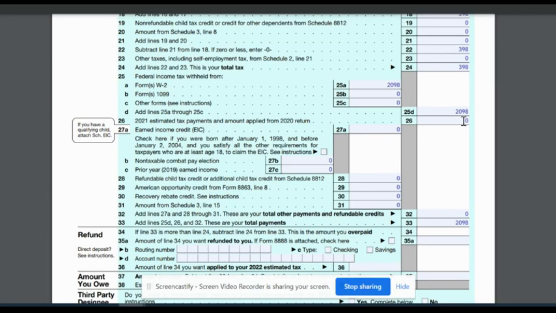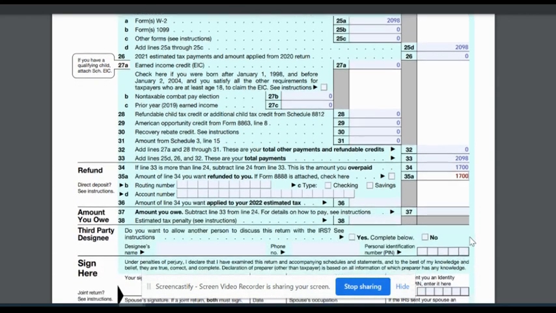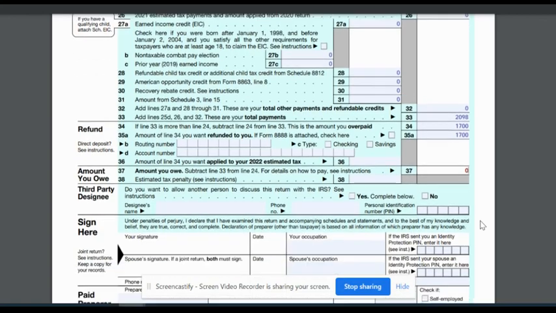And that'll give us 1,700 overpaid. This is the amount that this person overpaid in taxes. What is the amount that you want refunded to you? 1,700. So there is no money owed to the IRS. That could stay blank or put a zero on it.